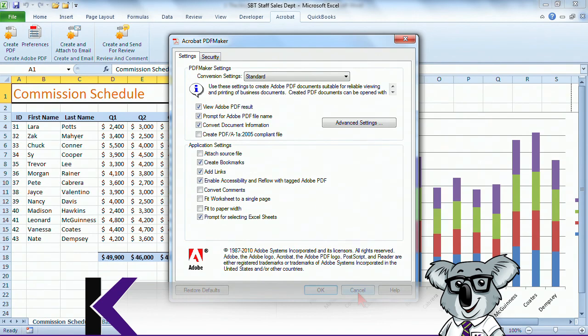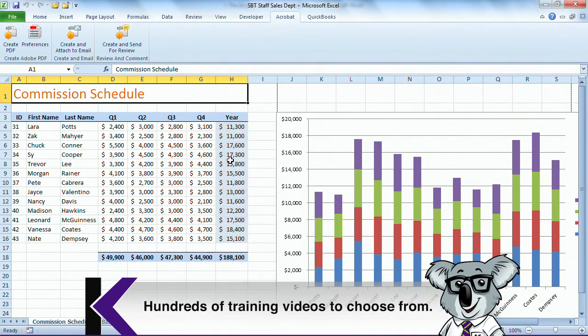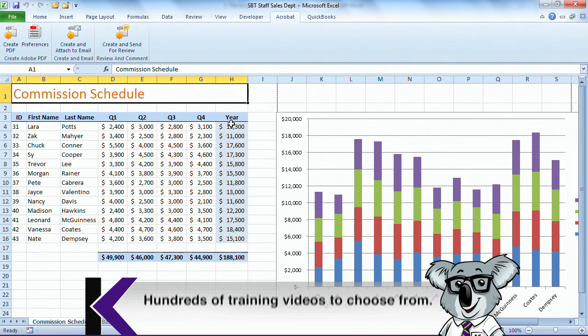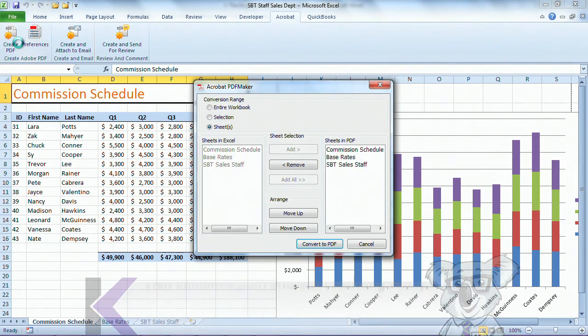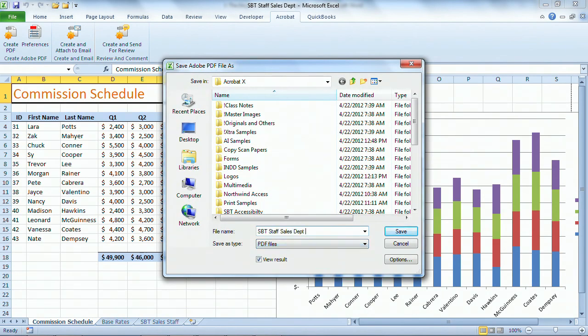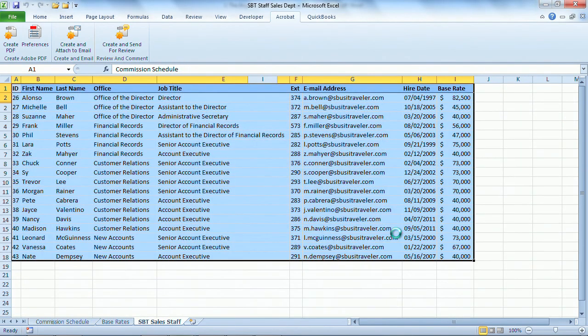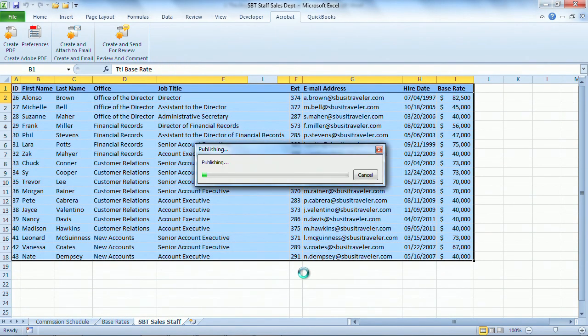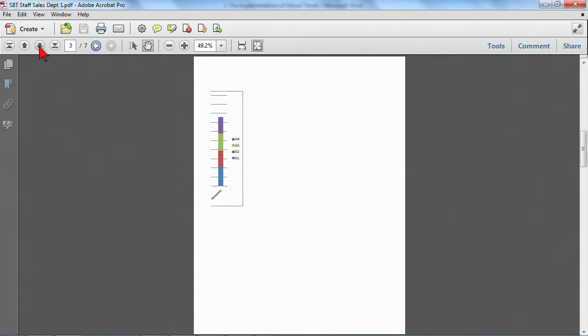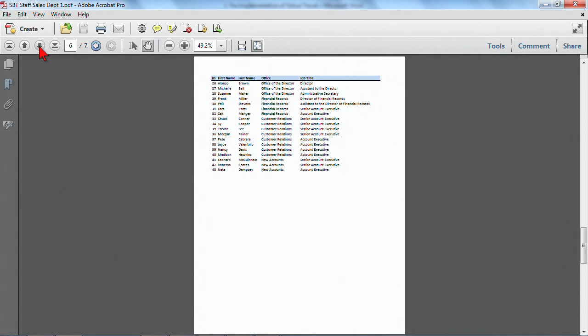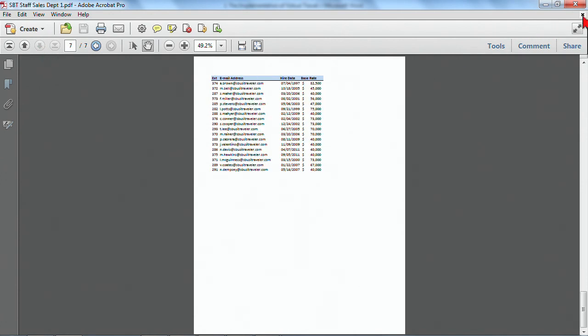And one thing you should be aware of with Excel and PDFs is that the print options are definitely being pulled over. And so if I were to create this PDF here, and I have all my options set up, I'll go ahead and convert to PDF, and I'll just give this a number. And it's building that PDF for me. Because I did not set up the print for this Excel file ahead of time, I'm getting a very awkward looking PDF. And this would be the equivalent of if I had printed this Excel file to paper.